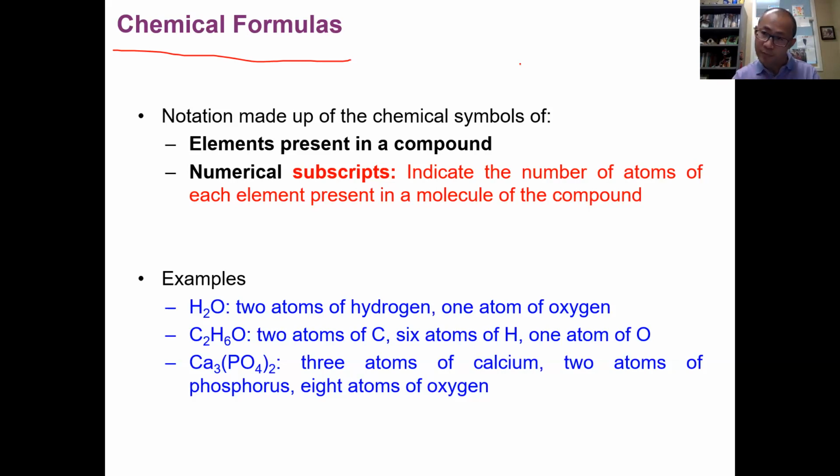That's the first thing for a formula. Number 2 thing is not only you have to list the elements that are present, the symbol of the elements that are present, but also you have to tell people the number of the atoms for each element. Some element present as 1 in the formula, so in the molecule. Some element may present as 2 atoms in the formula. So we have to tell people the number of that element in the compound.